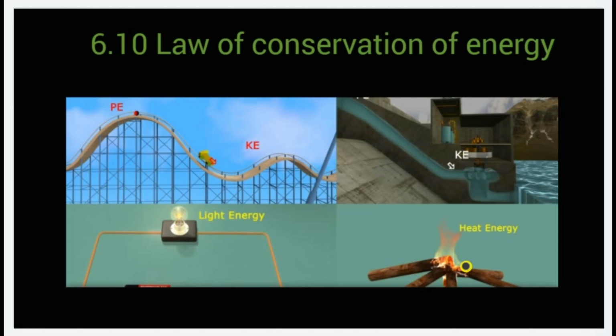So whatever energy we have can be converted from one form to another, but energy cannot be created on its own or destroyed. One form of energy can be converted into another form.